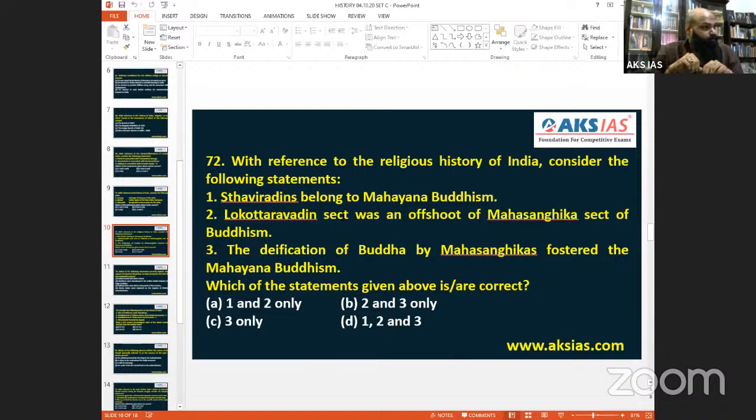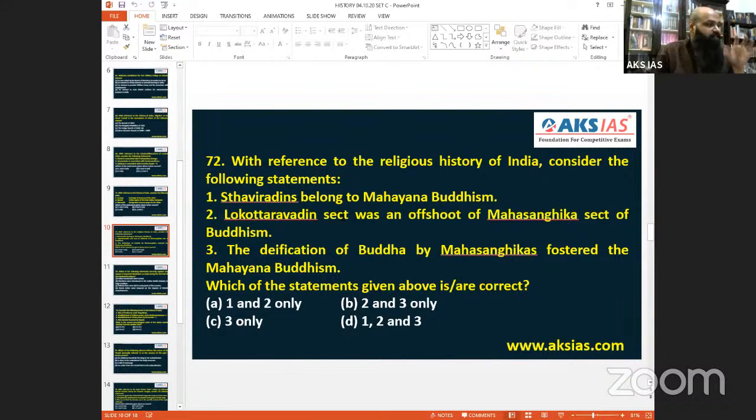Lokottaravadin sect was an offshoot of the Mahasangika sect. Yes, Lokottaravadins were part of the Mahasangika, and later on there were some differences and they separated also. That was the offshoot. That is very evident in the statement also. So they were once upon a time together. So 2 we can accept.